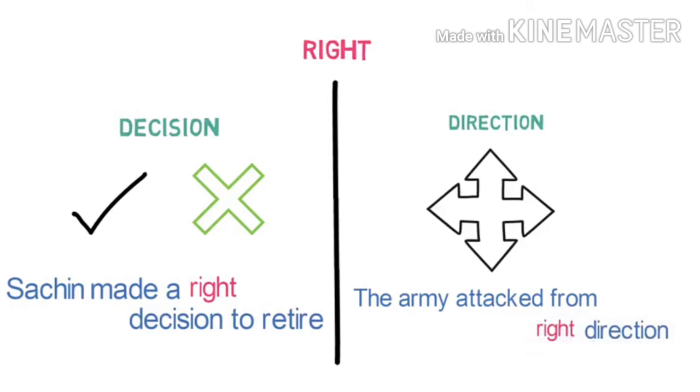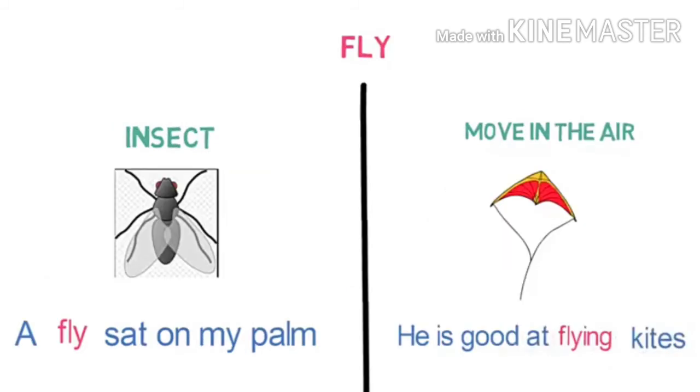Let's look into a totally different meaning of the word right. Right is also used to show direction. For example, the army attacked from the right direction. Here we are talking about the direction from where the army attacked. Clearly we can see the difference in the meaning of the word right.